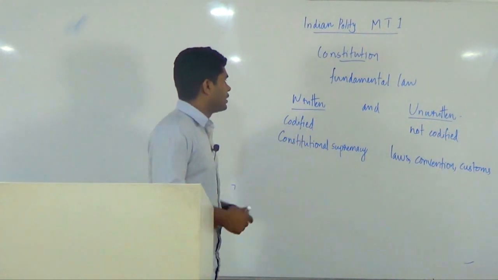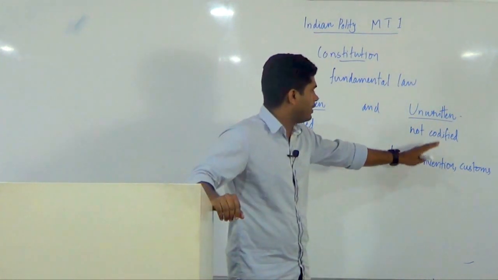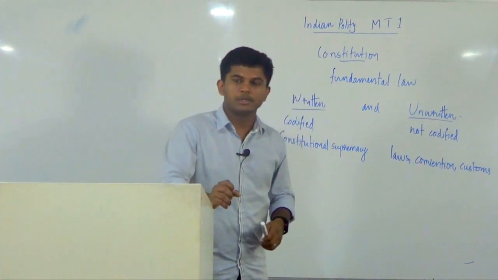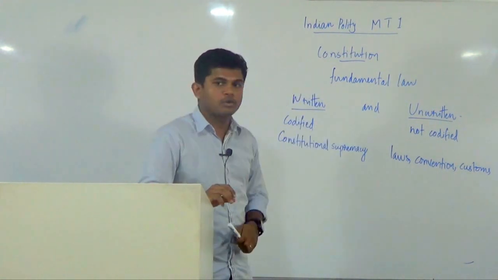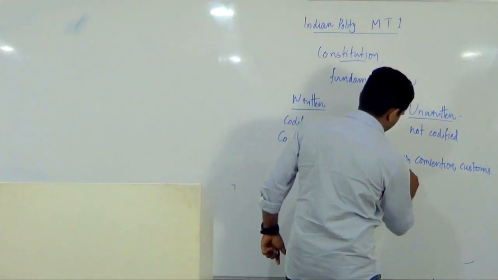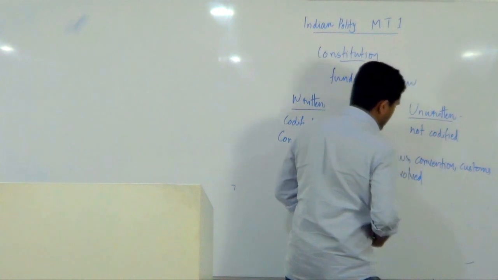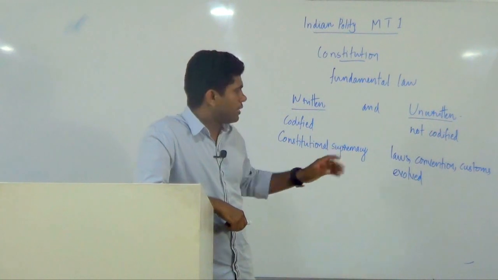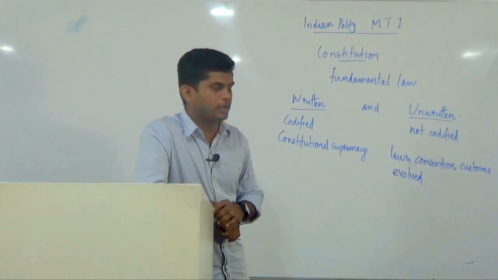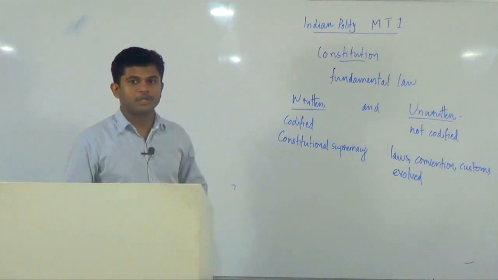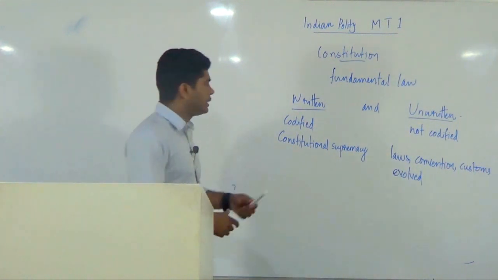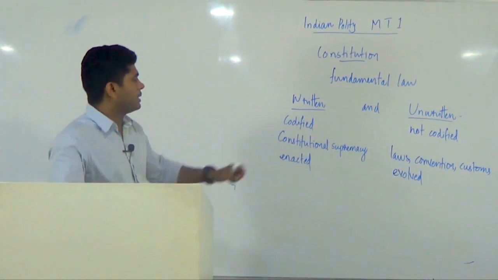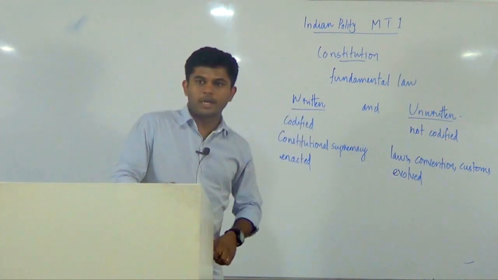When we know that unwritten constitution includes laws, conventions and customs, we understand that unwritten constitution is an evolved constitution, evolved by years by adding new laws to the constitution, similarly including the conventions and customs practiced in that specific country. So we can say that unwritten constitution is an evolved constitution. On the opposite, a written constitution is an enacted constitution. That is the main difference between a written constitution and unwritten constitution.